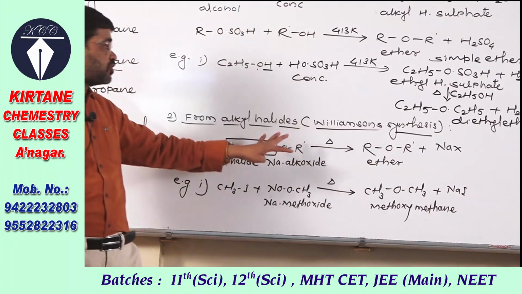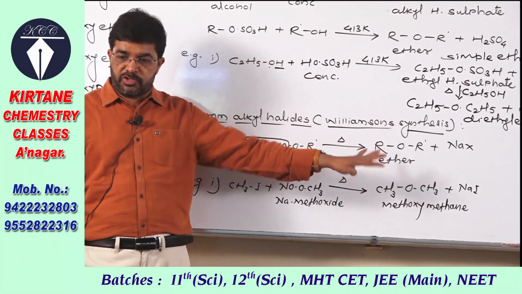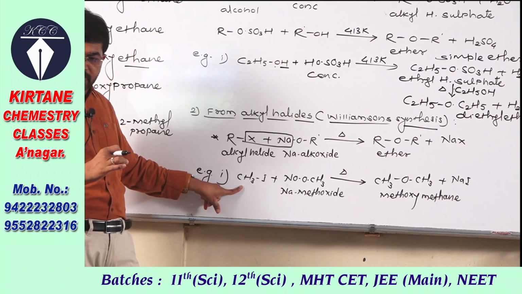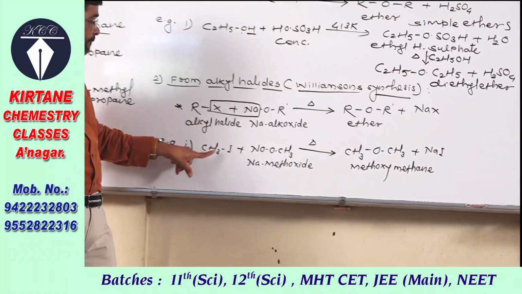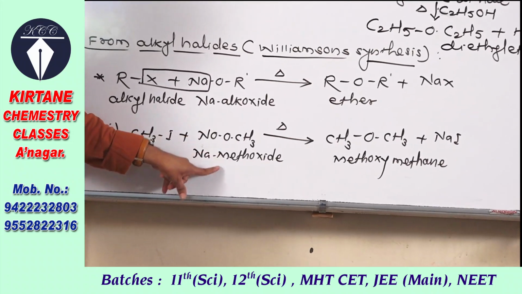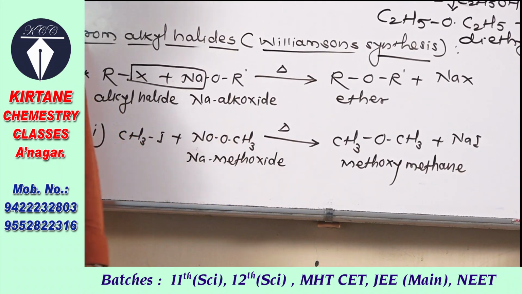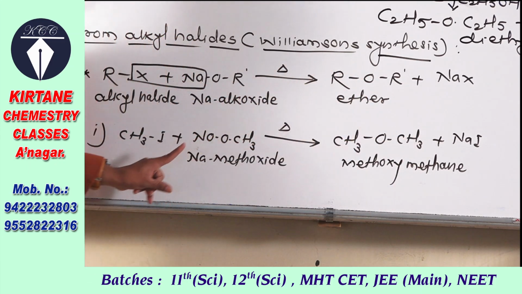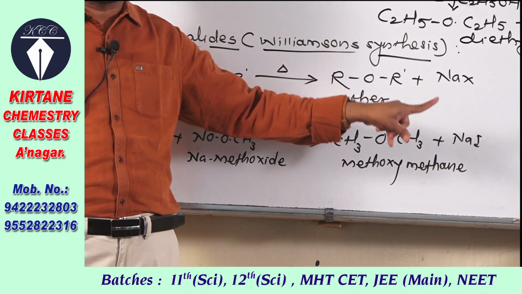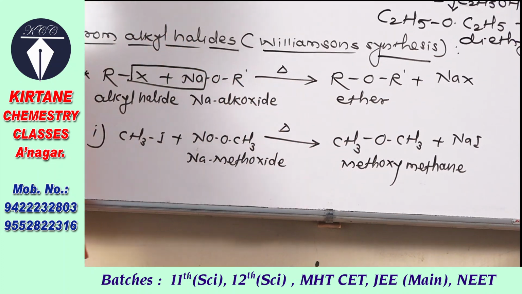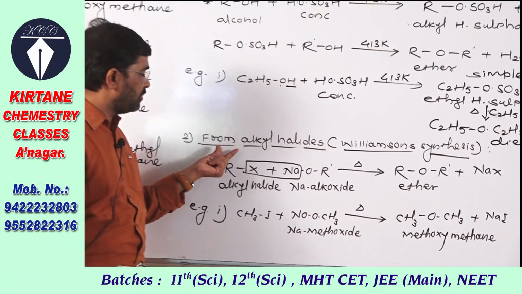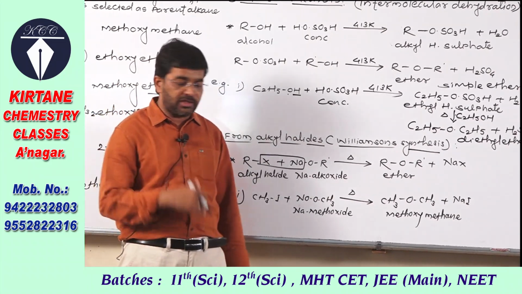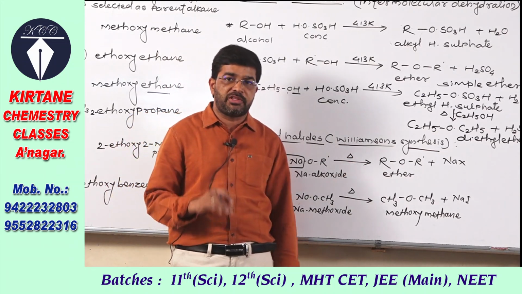Therefore, this is also a type of nucleophilic substitution reaction. Here are some specific examples: methyl iodide when boiled with sodium methoxide gives methoxymethane. So this is one of the reactions to prepare ethers, that is the Williamson synthesis reaction.